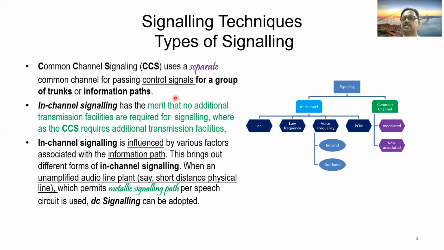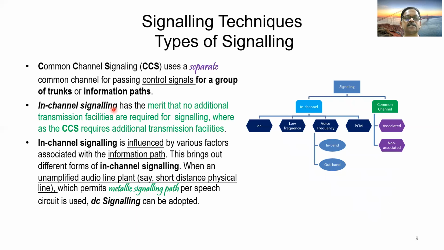For example, between two stations, if there are 4 PCMs or trunks for speech, there may be one trunk for signaling, one PCM for signaling.